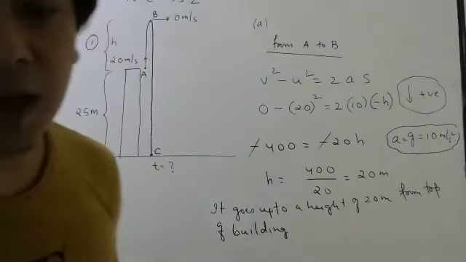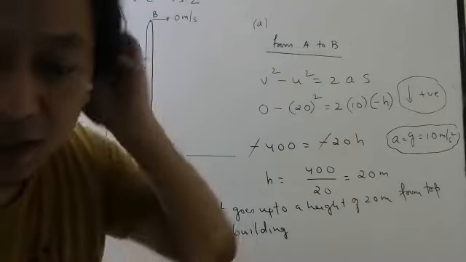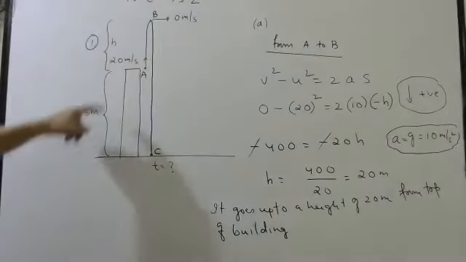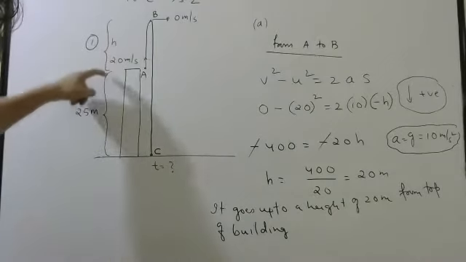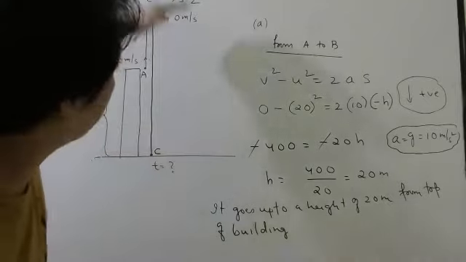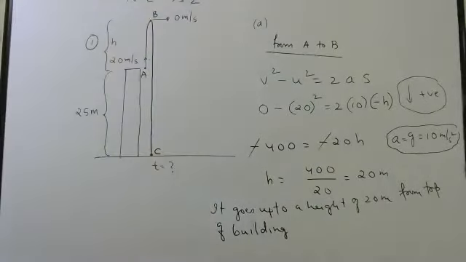What will you do if they ask from the ground how much it goes? From the ground, what will be the height? 45. Why 45? Because this much is 25, so 25 plus 20. From the ground, if you measure, it will be 45. But if you write this much also, it is enough. Okay, now we have to find the time taken.